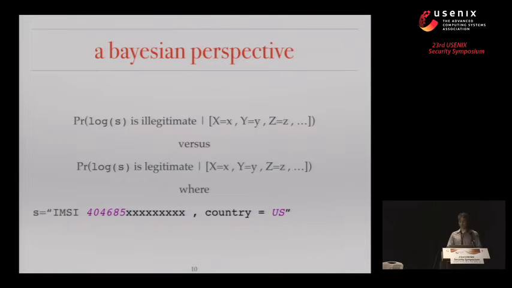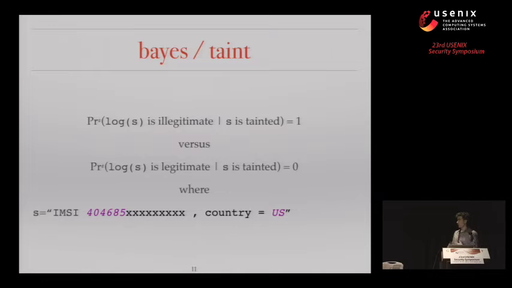If we want to encode taint analysis into this setting, then all we have to say is our evidence available at the sink point is the taint tag, the tag that denotes that it came from a privacy source and reached that point. And so this gives us a very simple and qualitative determination of what's going on. If the string is tainted, then there's a problem, and otherwise there isn't.